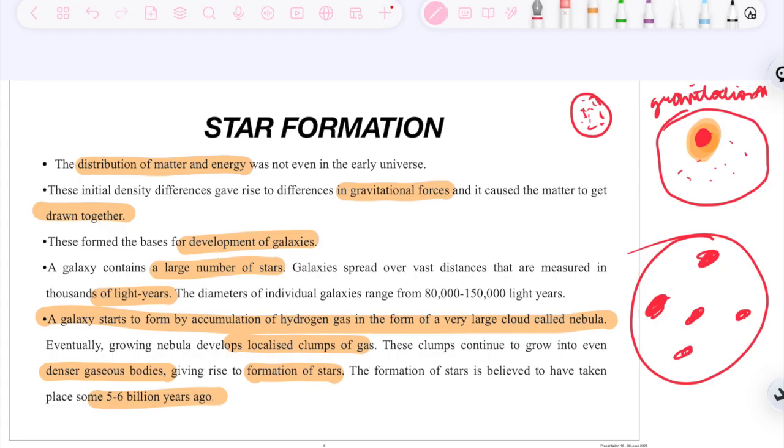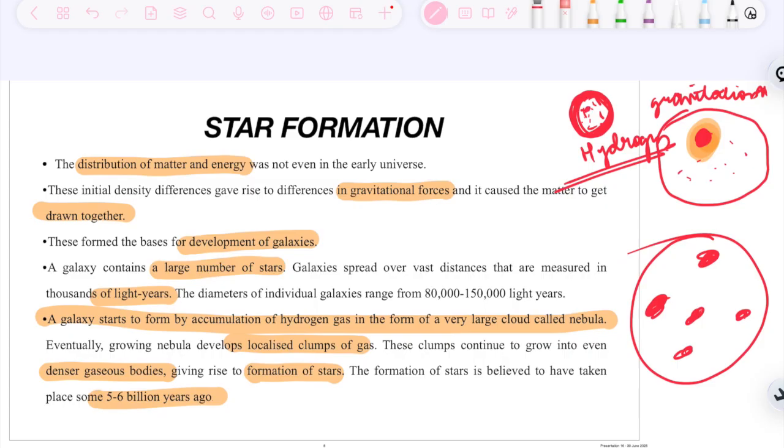Now what happens inside a nebula of the galaxy? That is what we have to look into. Inside this nebula of a galaxy, it has basically hydrogen gas. There will be certain points which have more gravitational force inside a galaxy also.